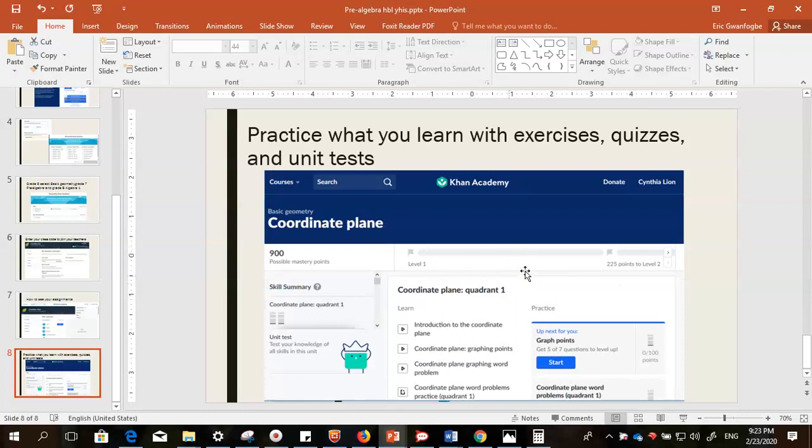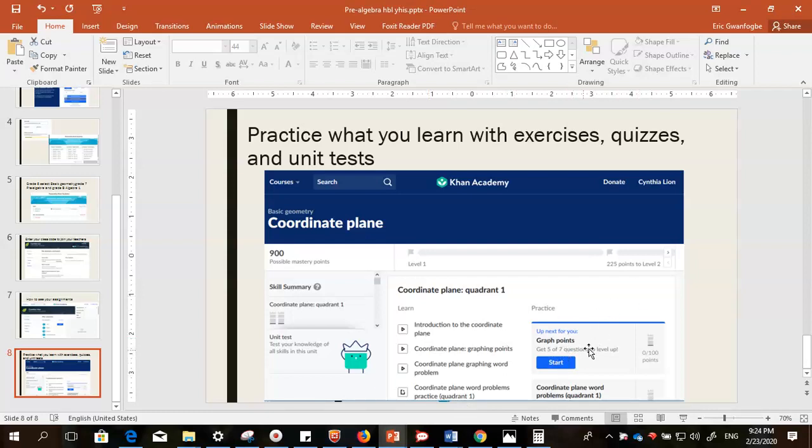When you go to this page, you can see what you'll be learning. Learning in Khan Academy involves 4 stages. The first will be going through the lesson introduction, like videos. These are videos, and then some other document for you to read here. I will expect you all to go through all these videos. The videos here might be 2 minutes, 3 minutes, 4 minutes, 5 minutes, just very short videos.